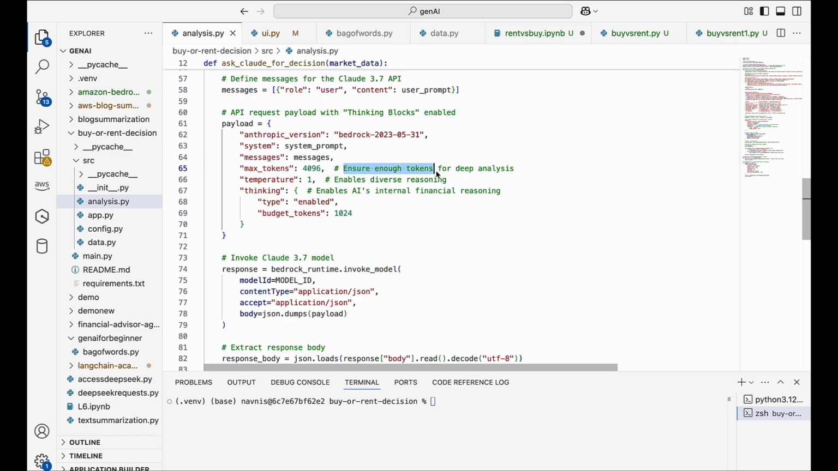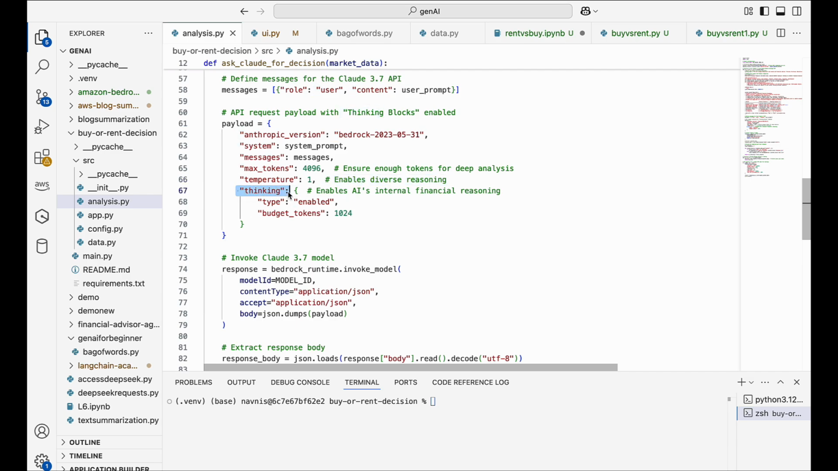Max token. This defines the maximum response length. More tokens means a longer and more detailed answer, while with a lower token limit the AI risks cutting off. Temperature. This controls how creative or precise the AI model should be. Since we enabled thinking mode, the temperature is set to 1, allowing the model to deeply reason through the problem.